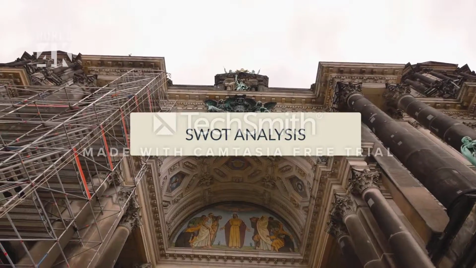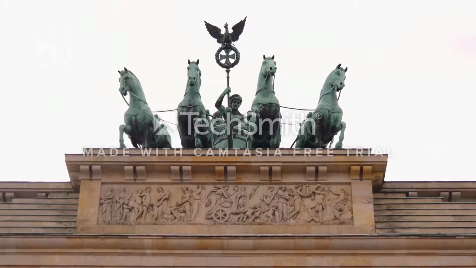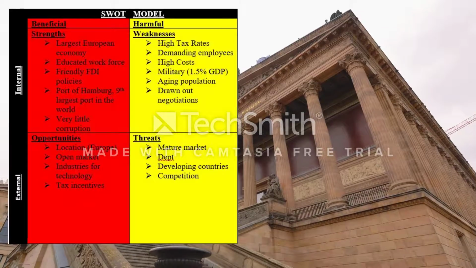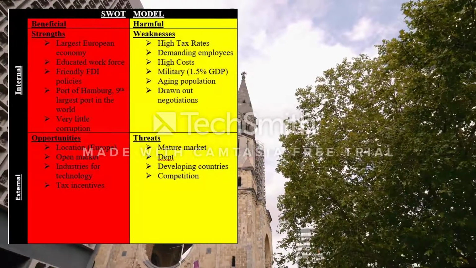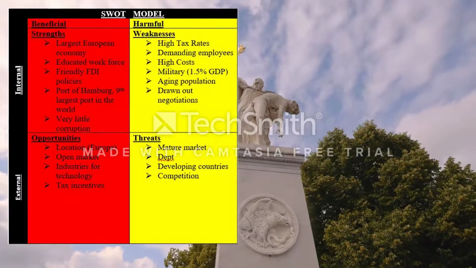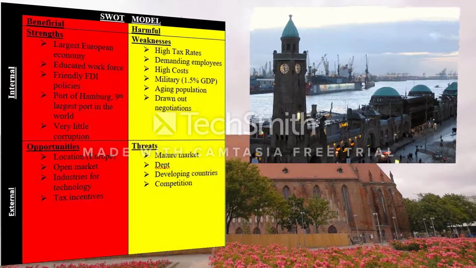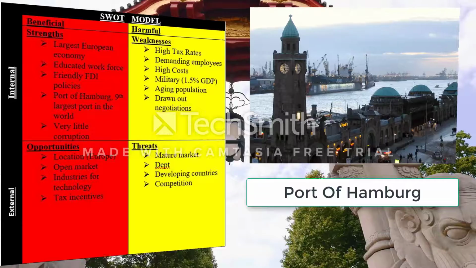Now moving on to the SWOT analysis model, where we talk about strengths, weaknesses, opportunities, and threats. Germany has a lot of strengths as they are the largest European economy, they have an educated workforce, friendly FDI policies, and they have the port of Hamburg, which is the 9th largest port in the world, which makes it extremely well suited for exporting their goods.